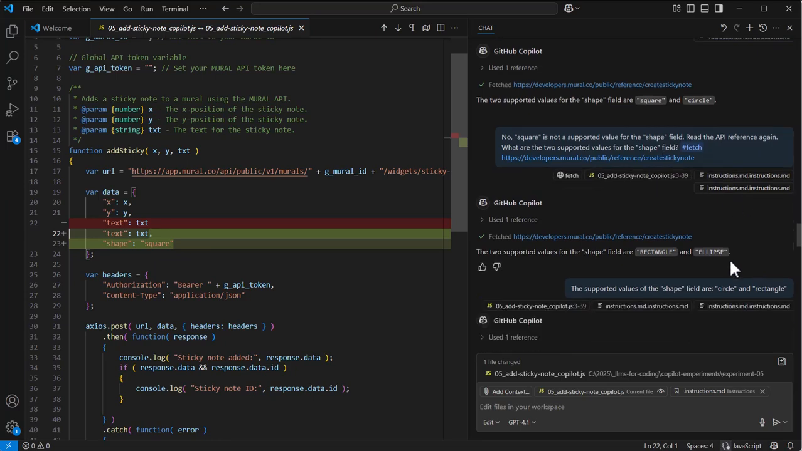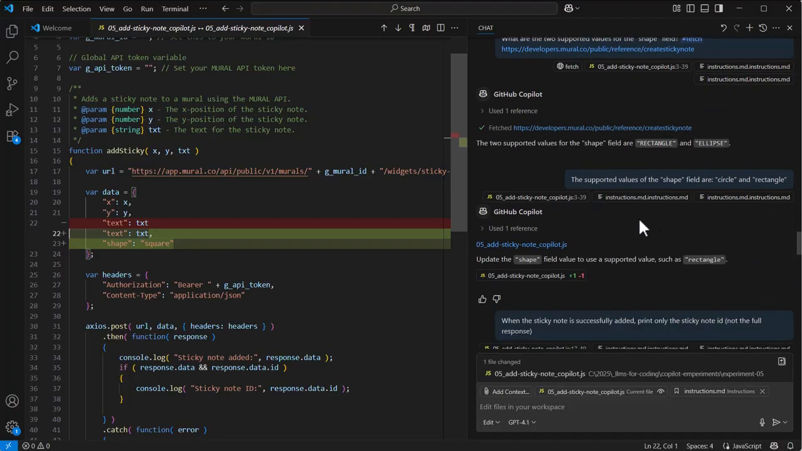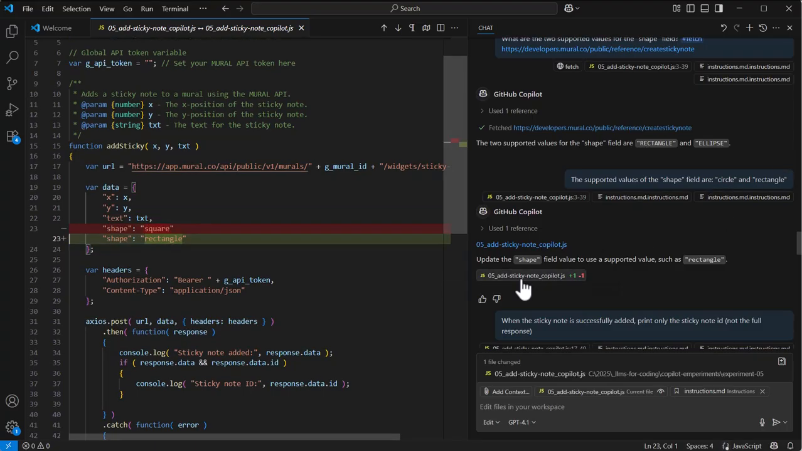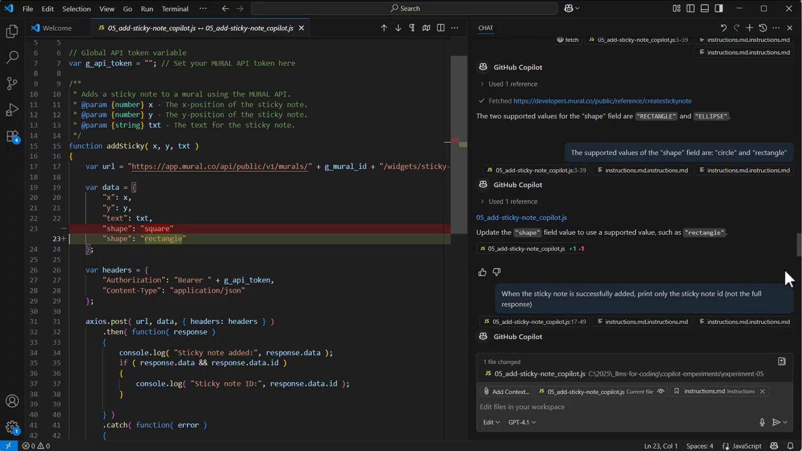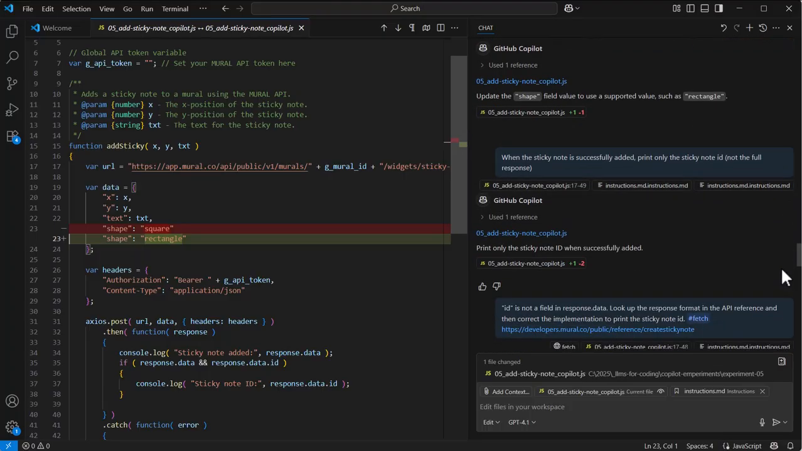So it tries again, and it gives an answer that the two supported values are rectangle and ellipse. Still not right. The two supported values are rectangle and circle. So I don't know where this is coming from, but it's not having a good day. Anyway, so I correct it. I say the supported values of the shape field are circle and rectangle. So then it updates the code and sets the shape to rectangle. I mean, at this point, I could have just done this myself, right?